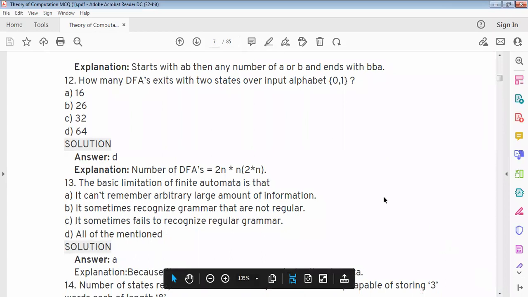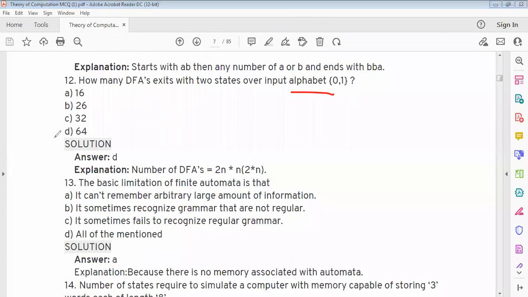How many DFAs exist with two states over input alphabet 0, 1? D option is there, 64. How to calculate the number of DFAs? 2n star n2 star n.